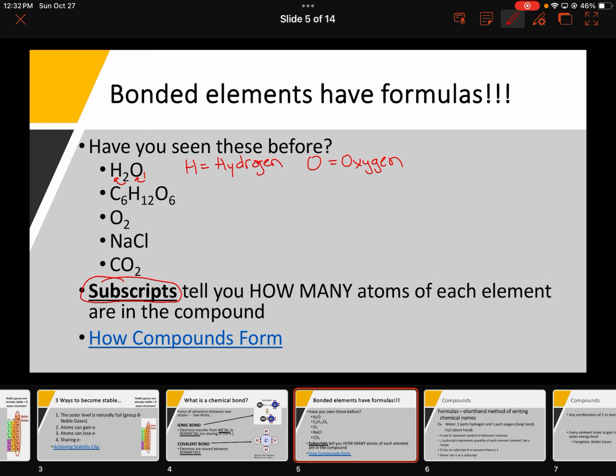Just like in math class, when you see X, it's understood that the number 1 is out in front of X, that it's 1X, but in math class, we don't ever write the 1. Well, in chemistry, we don't ever write that one either. And so here, 6 carbons, 12 hydrogens, 6 oxygens, 2 oxygens. No subscript, so that means 1 Na, Na is sodium. No subscript, 1 Cl, 1 chlorine.